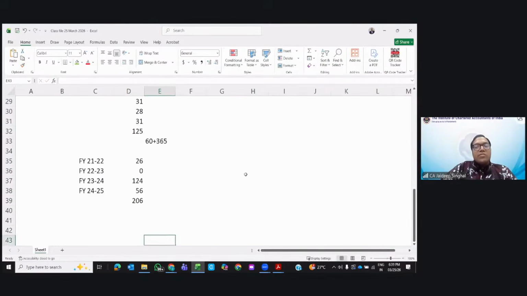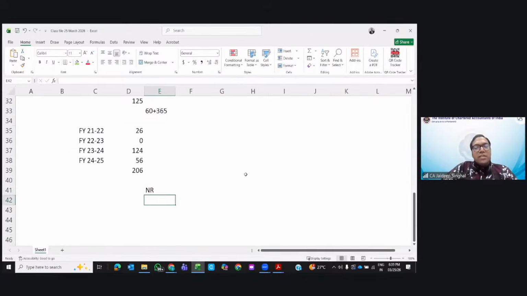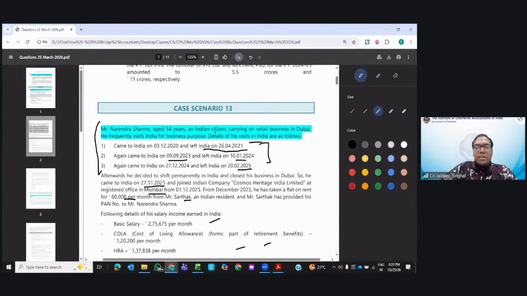So what status will you give him? Non-resident. But for the case of non-resident, you need to see one more thing. He is a citizen of India. He is an Indian citizen. We need to see whether he is a deemed resident.